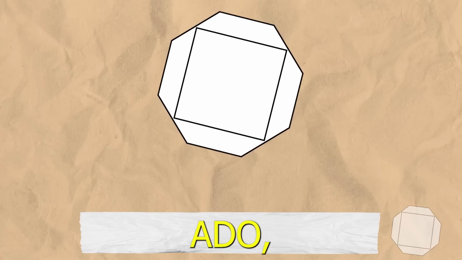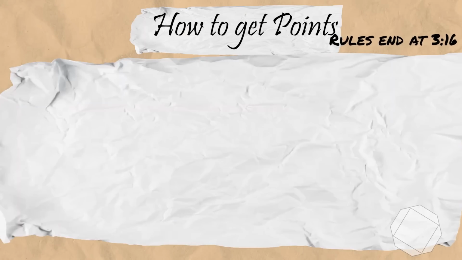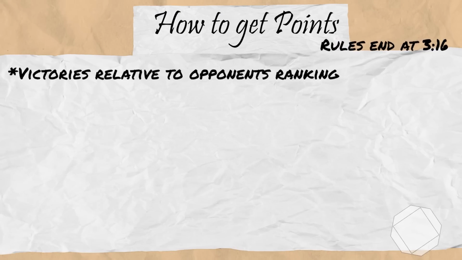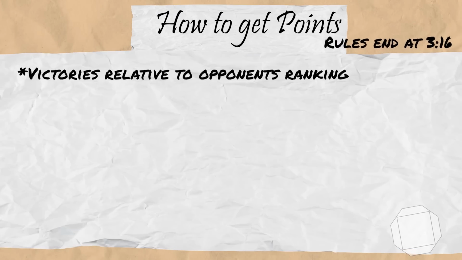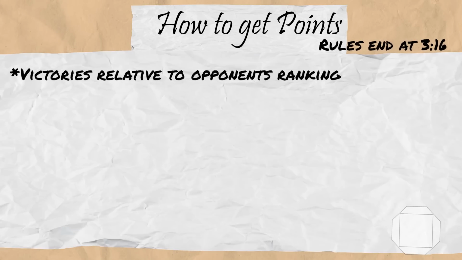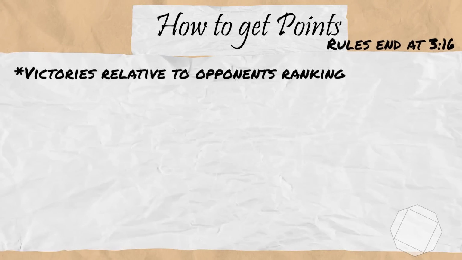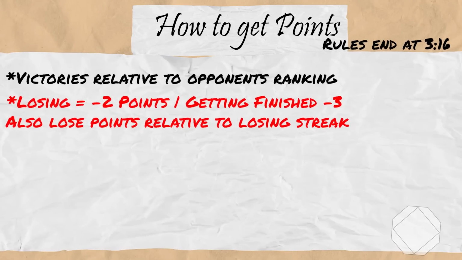Without further ado, here are the rules for the MMA Math Prediction model. We are going to look at a fighter's last 5 fights. A fighter will get points for every victory relative to their opponent's UFC ranking at the time. Beating a champion will get you 16 points. Beating ranked 1 will get you 15, beating ranked 2, 14, and so forth. Losing a fight nets you -2 points, and getting finished nets you -3.